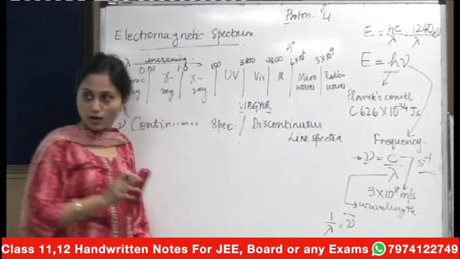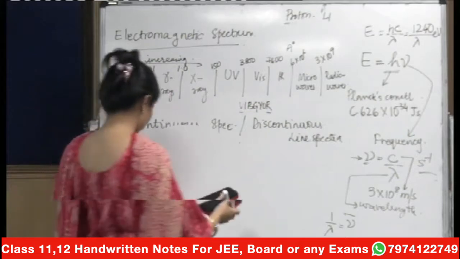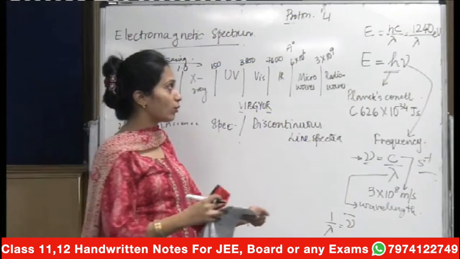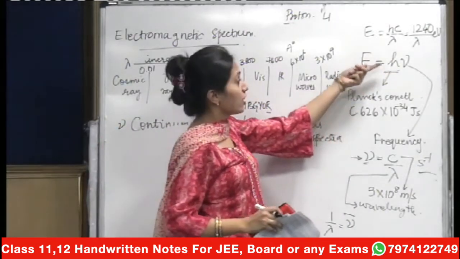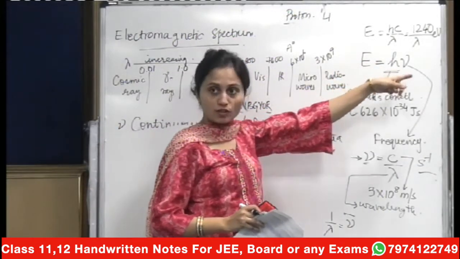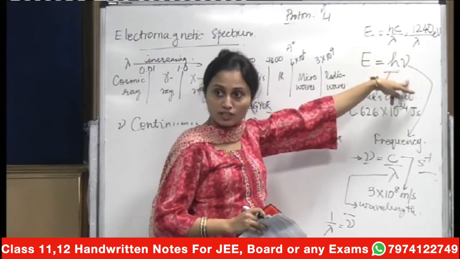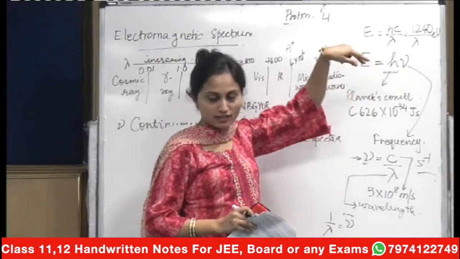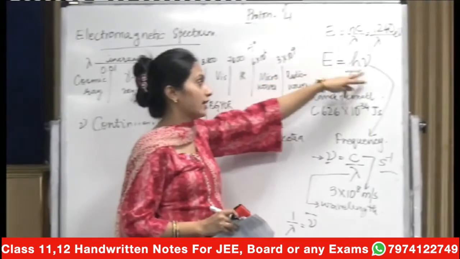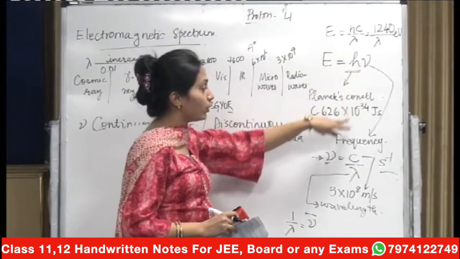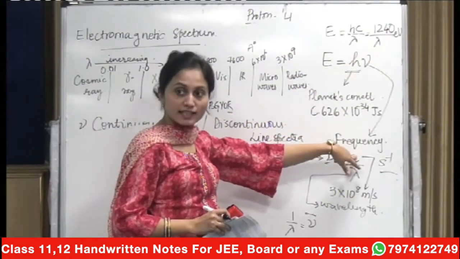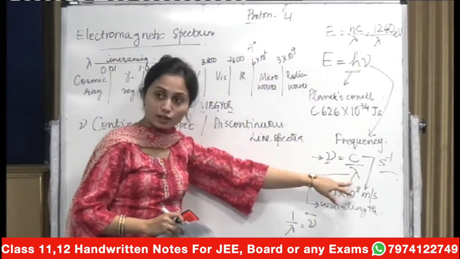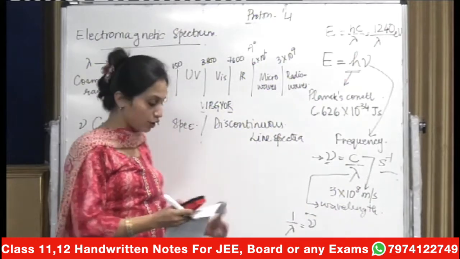Clear with that? So you have a continuous spectrum as well as a discontinuous spectrum. Then for Planck's theory of radiation, I have already put down all these formulae that need to be revised again. You have the energy, which is equal to h nu, where h is Planck's constant and nu is your frequency. Remember the value of Planck's constant, 6.626 into 10 power minus 34 joule second. Nu is your frequency, which is equal to c by lambda. C is the speed of light and lambda is your wavelength. And remember, 1 upon wavelength can also be termed as your wave number. So you will require this information.